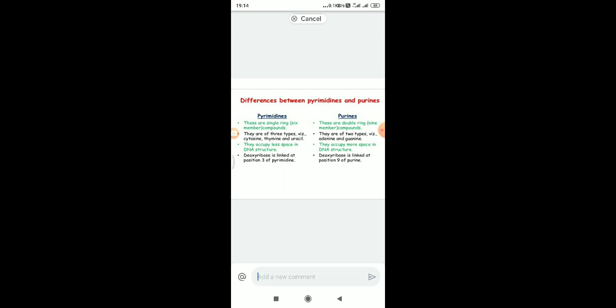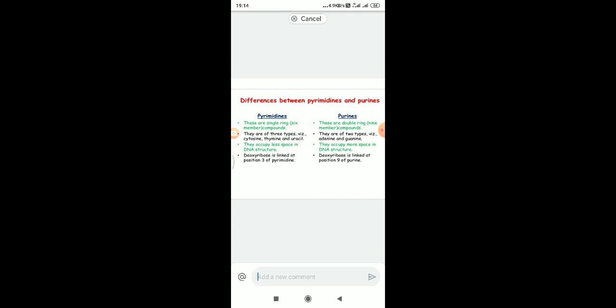Pyrimidines are of 3 types: cytosine, thymine and uracil. But purines are only 2 types: adenine and guanine.